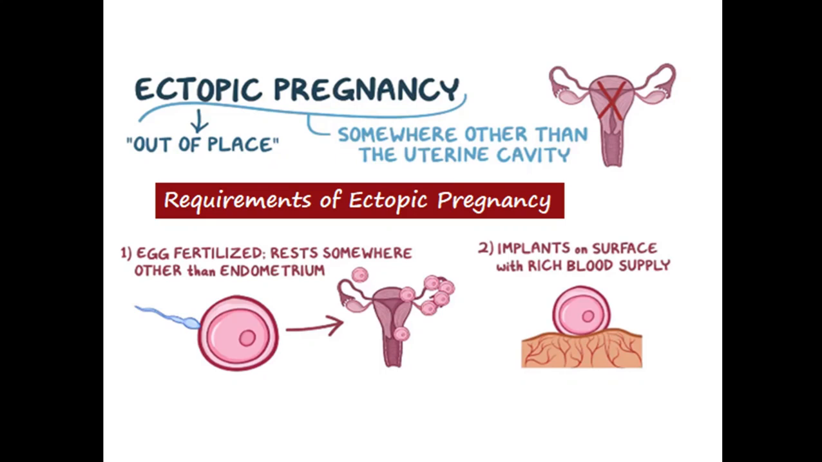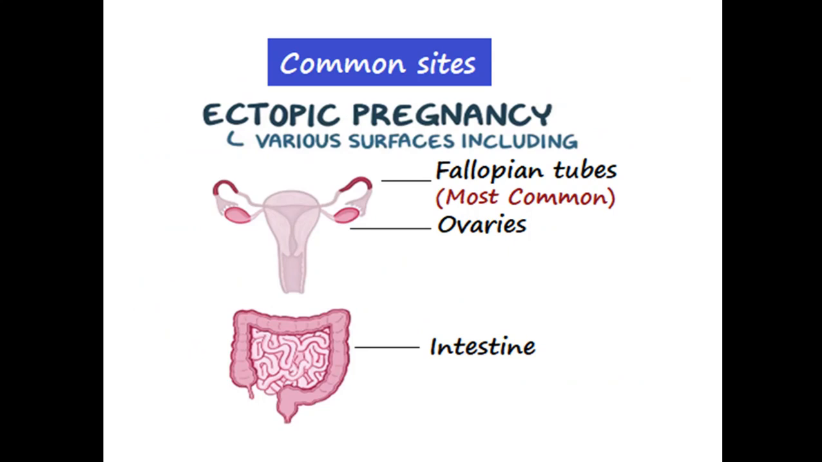So the possibility of ectopic pregnancy is that the fertilized ovum must implant in such a surface that is having a rich blood supply. The various surfaces where ectopic pregnancy can occur includes mostly the fallopian tubes. As I told you that 95% of the ectopic pregnancies occur in fallopian tubes, that is also known as tubal pregnancy. Rarely it may occur in the ovaries and sometimes in the peritoneal cavity and intestine. So these are the common sites for the ectopic pregnancy.